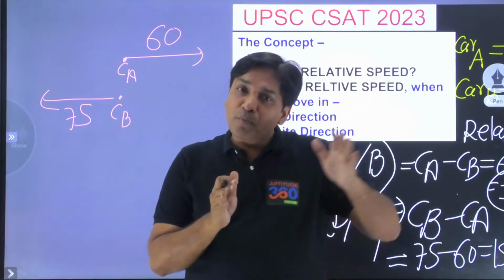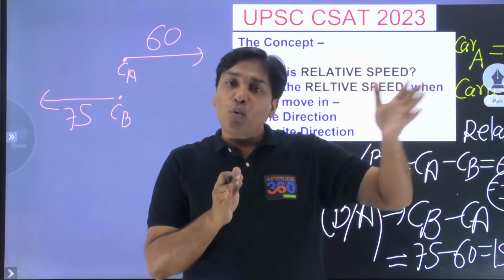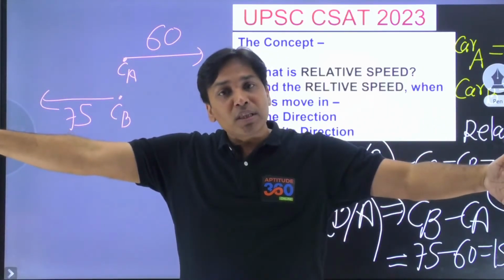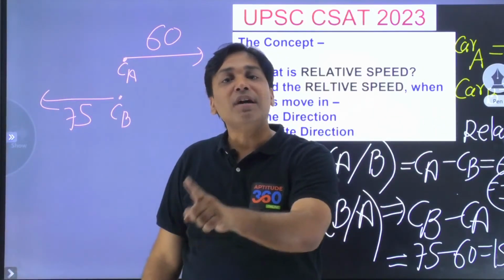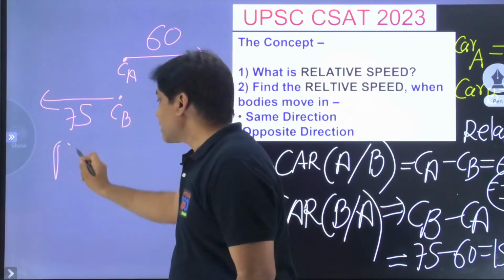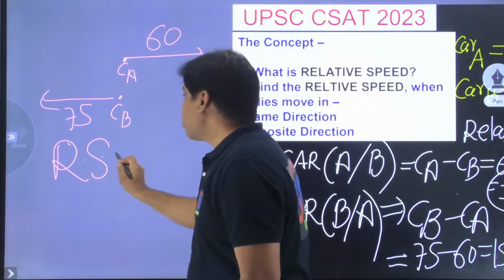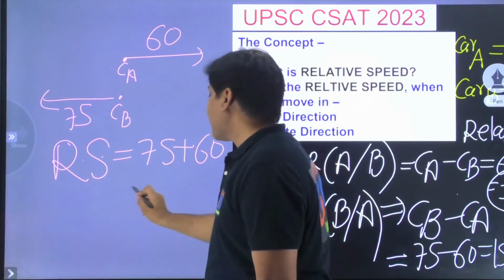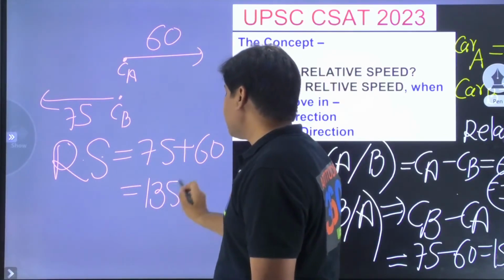Car A is going to be traveling 60 kilometers whereas car B is going to be traveling 75 kilometers. So the gap between these two cars becomes 60 plus 75 which is 135 kilometers in 1 hour, and that is the relative speed. That is 75 plus 60, nothing but 135 kilometers per hour.